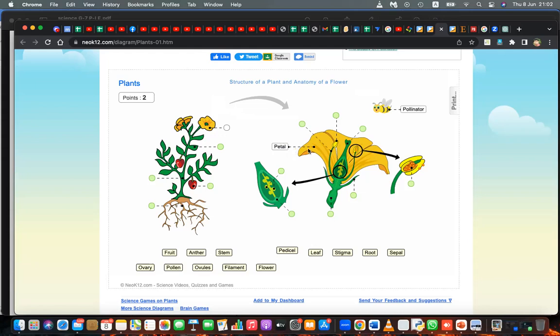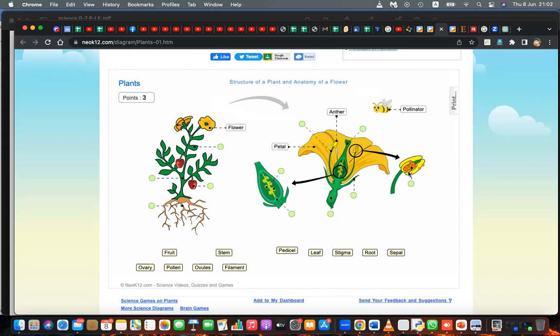This is the best place for the petal, but instead of petal it would be right to say flower. You can say it flower. Then what is this one? Anther.